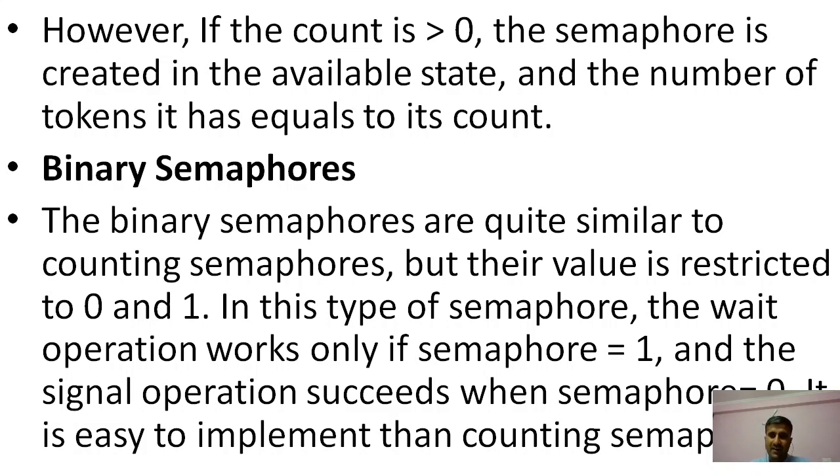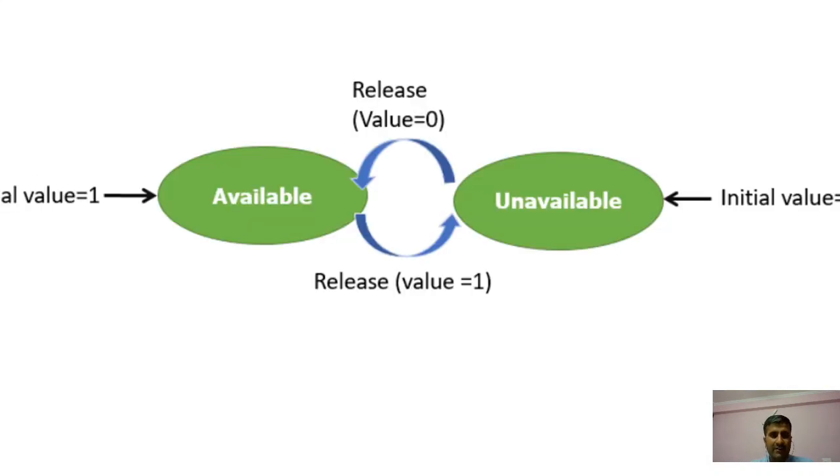that is P2. Right? Fine. So the binary semaphore concept depends upon zeros and ones: if it is 0, it can be implemented with the signal, and if it is 1, it can be executed with the wait operation, right? So if the initial value is equal to 1, it is available for execution of wait and signal, and if it is 0, it is unavailable. If we initialize the value to 0, it is unavailable. If we initialize the value to 1, it is available. Okay, so this is the basic concept of the binary semaphore.